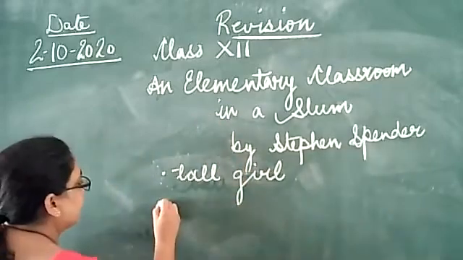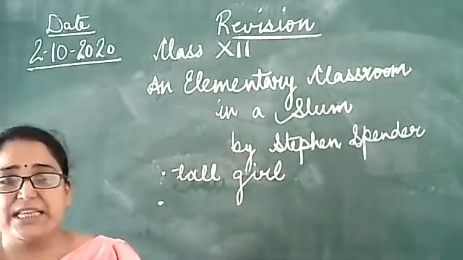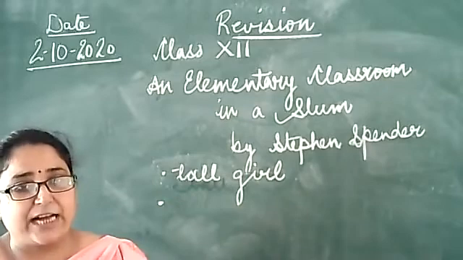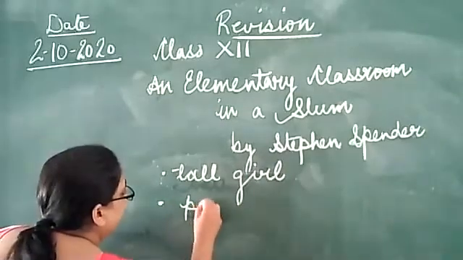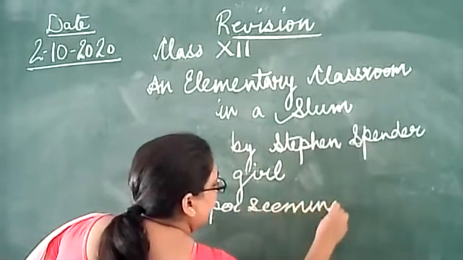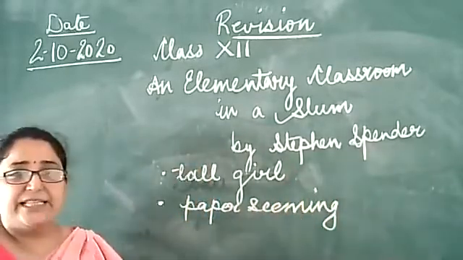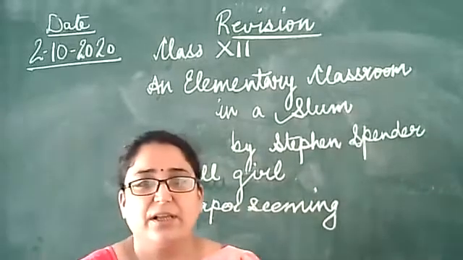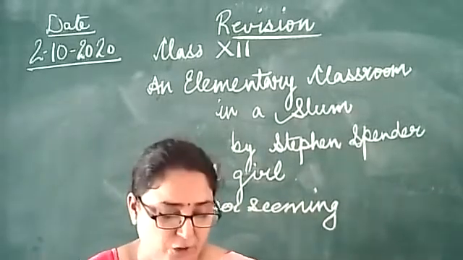The second child is the paper-seeming boy with the rat's eyes. Paper-seeming boy means a thin boy with rat's eyes. Why rat's eyes? Because he is very, very hungry.